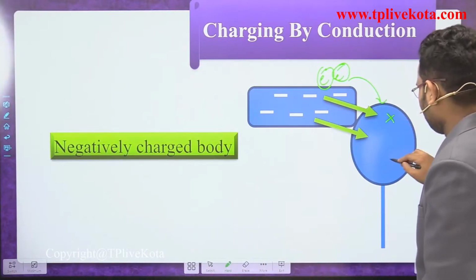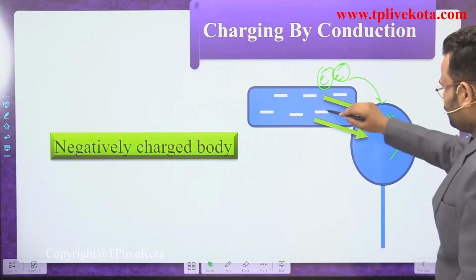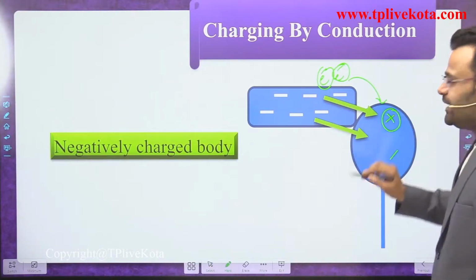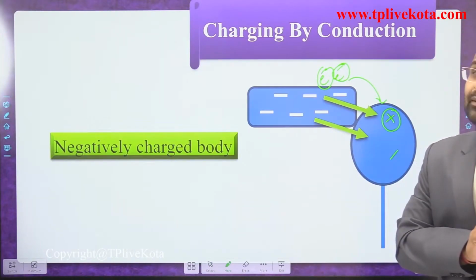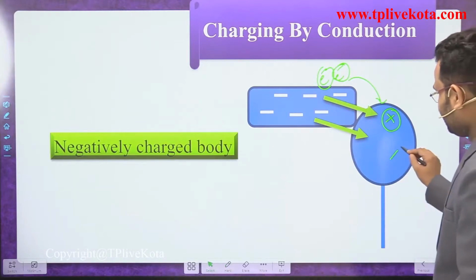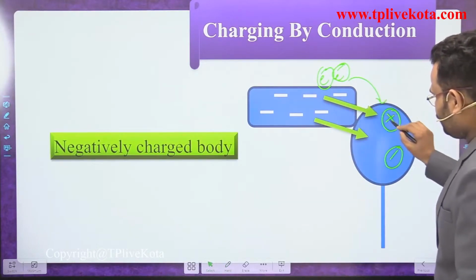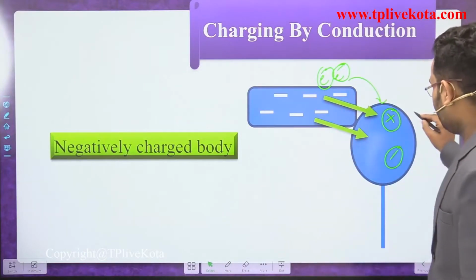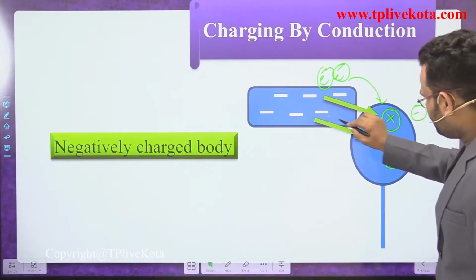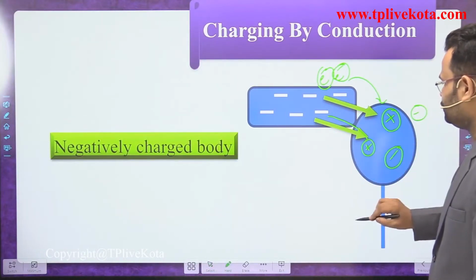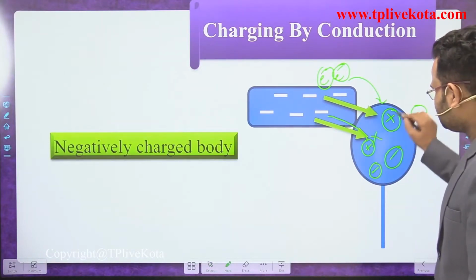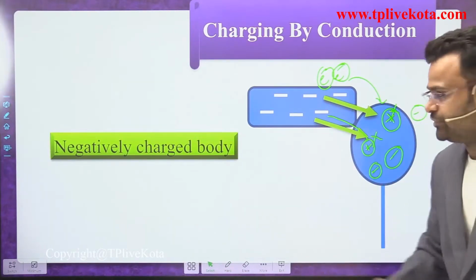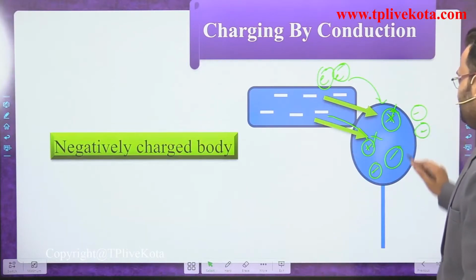The neutral body has the same amount of positive and negative. When one electron comes here, it cancels the effect of one positive, so one negative charge will appear. If one more electron comes here, the effect of another positive cancels out, and the effect of one more negative appears. So two negative charges will appear here.